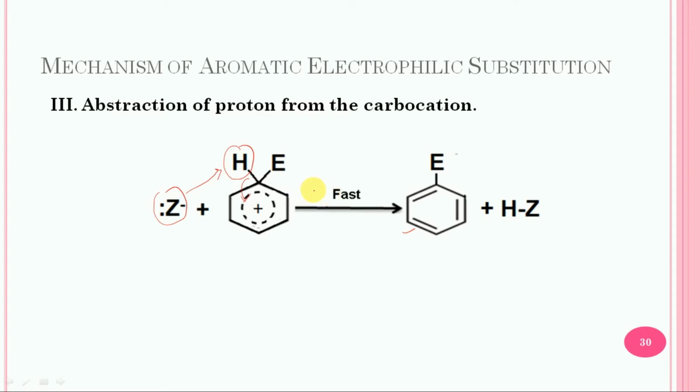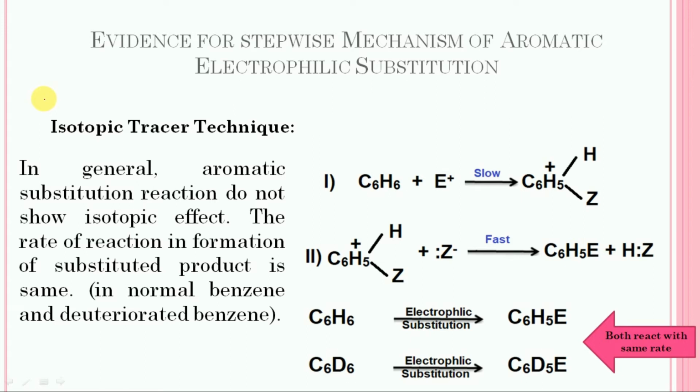So the mechanism involves step number 1, that is the generation of electrophile. Step number 2, that is the formation of carbocation. And step number 3, that is the abstraction of the proton from the carbocation. Evidence for stepwise mechanism of aromatic electrophilic substitution.